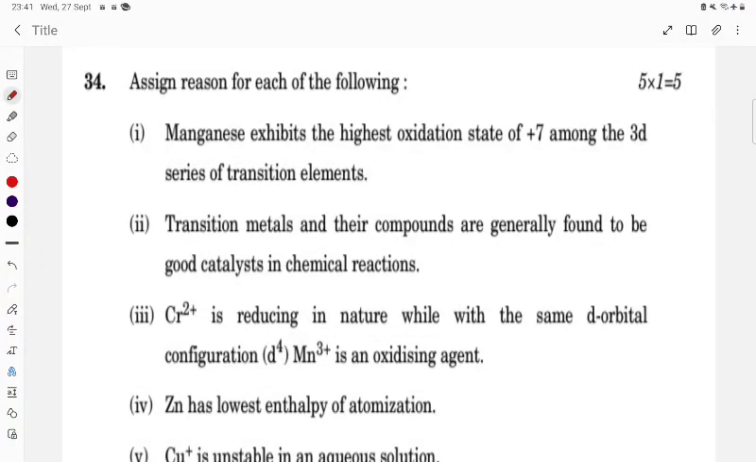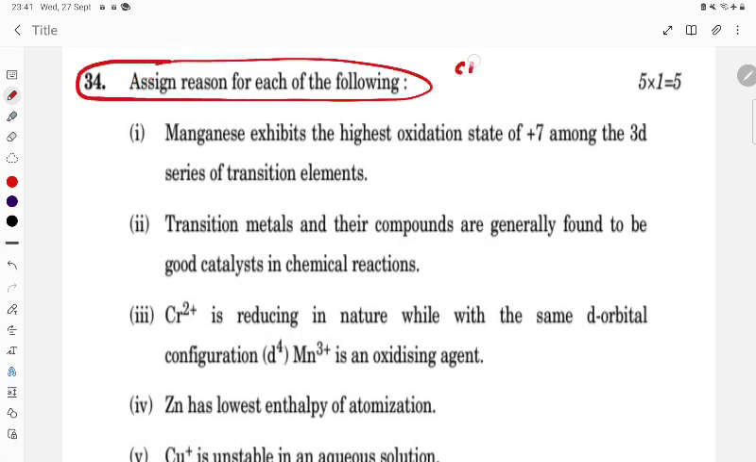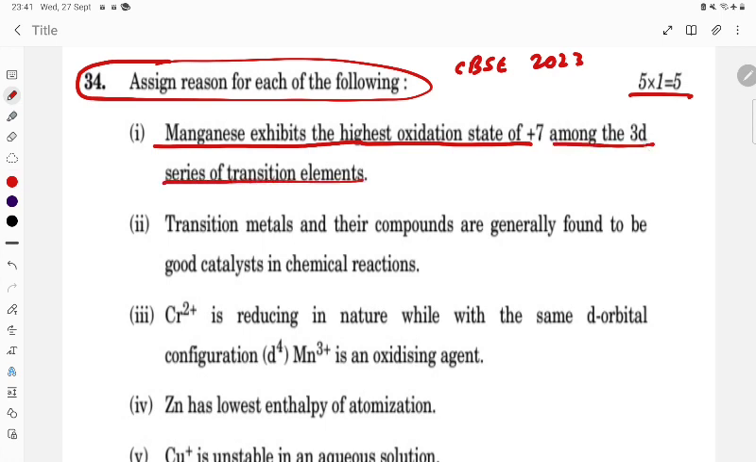Hello student, let's look at question number 34 from the CBSE question paper 2023. It is a 5 marks question. Manganese exhibits the highest oxidation state, +7, among the 3d series of transition metals. Chromium's highest is +6, and manganese they are saying is +7.